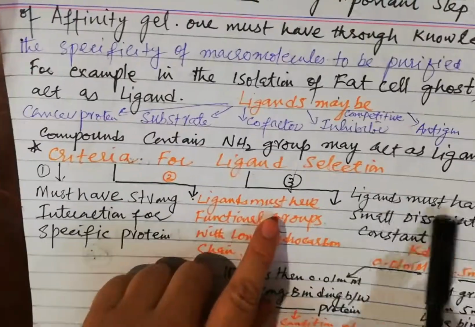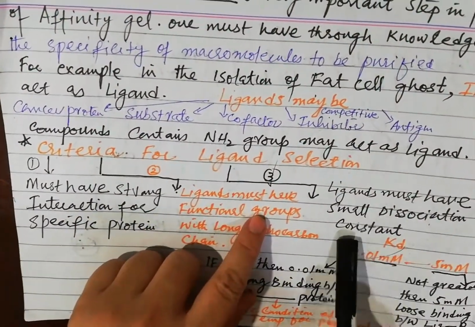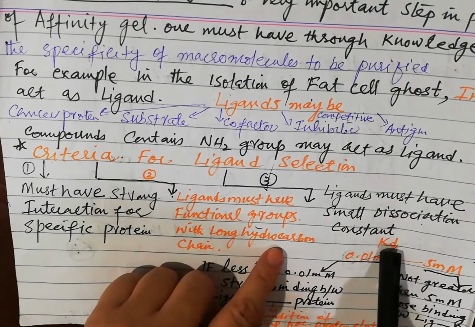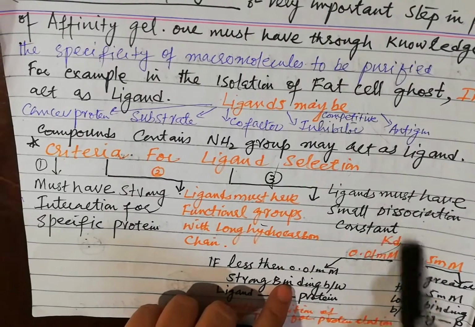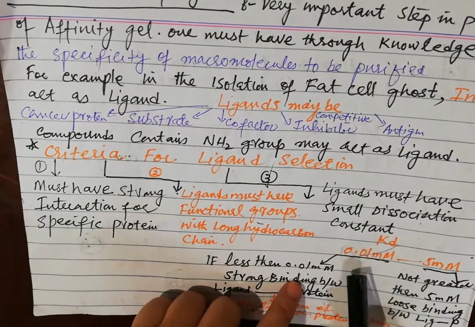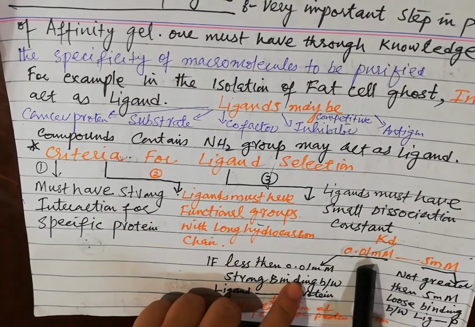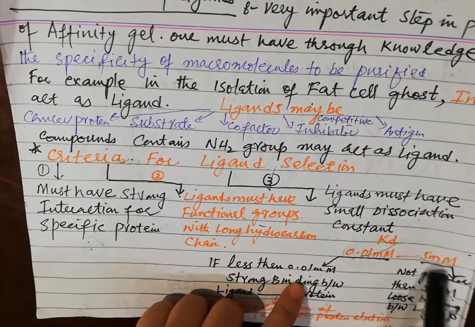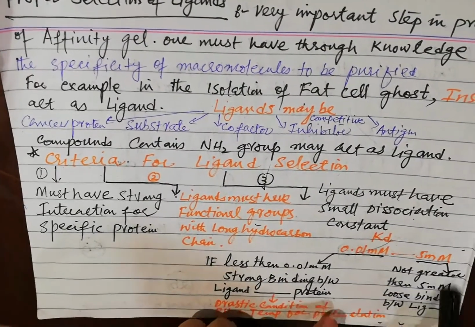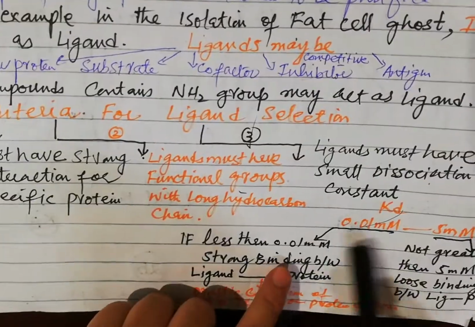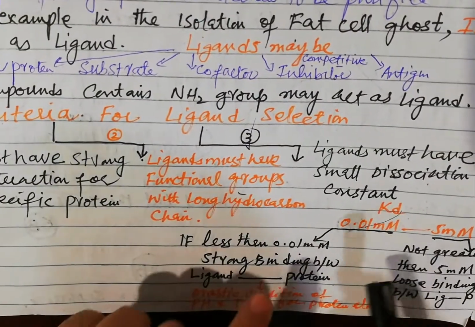Third, the ligand must have a small dissociation constant, the Kd value. Usually the Kd value exists between 0.01 millimolar and 5 millimolar, not greater than 5 millimolar and not less than 0.01 millimolar. Why?